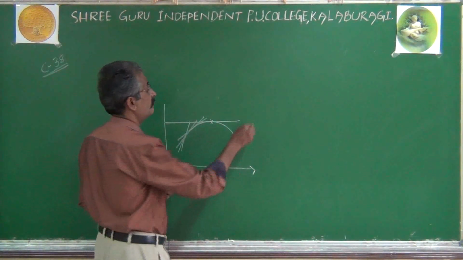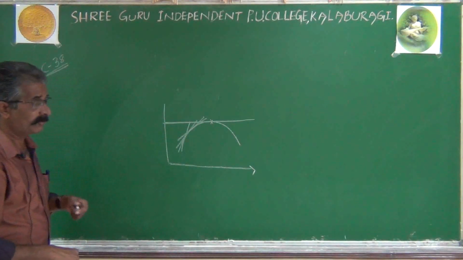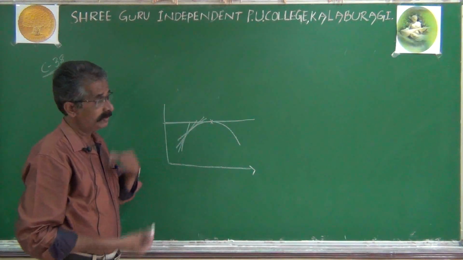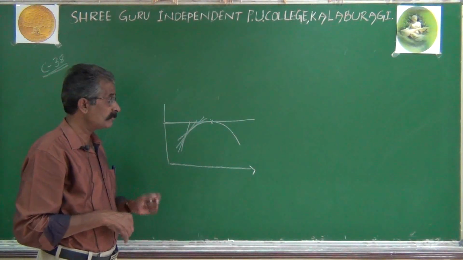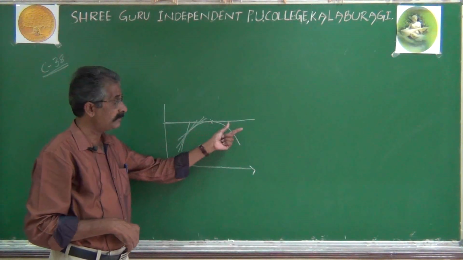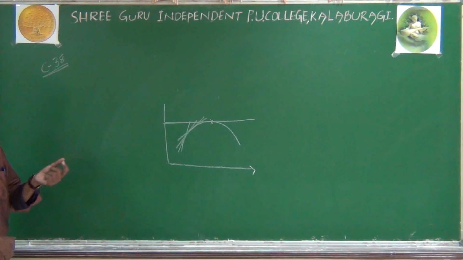That means whenever a tangent is parallel to the x-axis, the slope of the tangent at that point will be 0, and conversely.